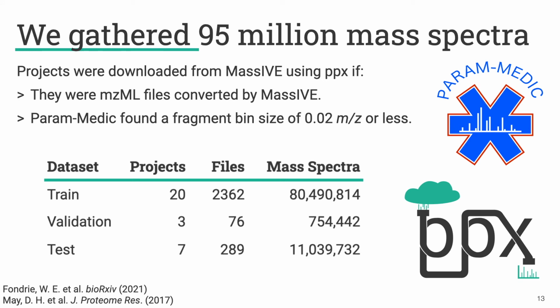And so what we found, with just the small sample that we started with, were 20 projects that we used as a training set with over 80 million mass spectra in them. 3 projects we used as a validation set. And then our test set has over 11 million spectra from 7 different projects.